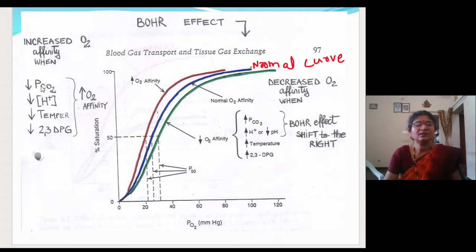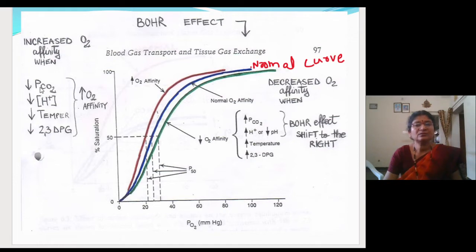So this will occur when the partial pressure of carbon dioxide is less, hydrogen ion concentration is less, the temperature is less, and also the diphosphoglycerate will be less. All these situations, where do you see? At the alveolar level you will see. At the alveolar level. Fine.